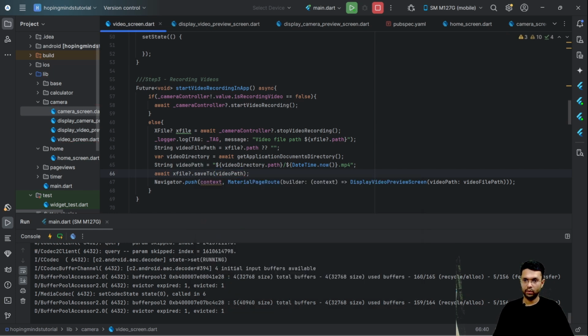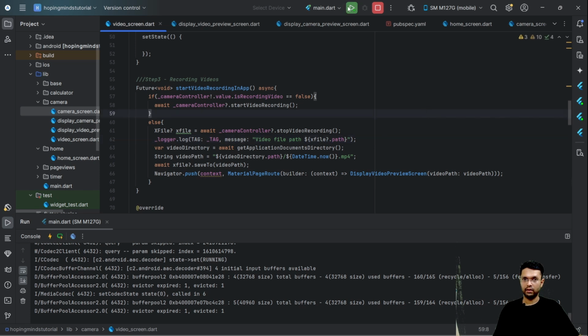Now this video file path would be removed, and this would be the path in which my video gets saved.